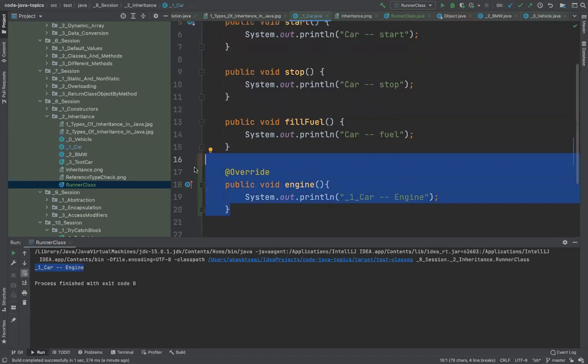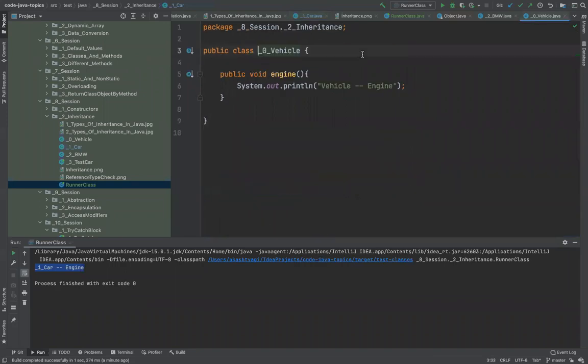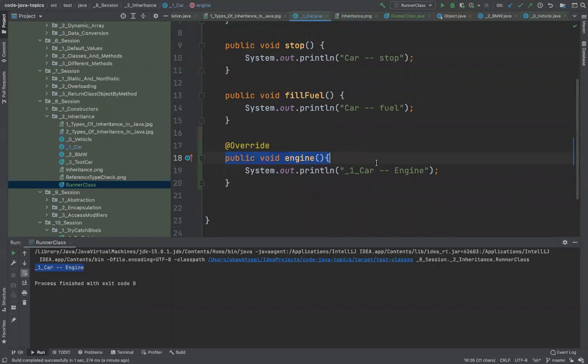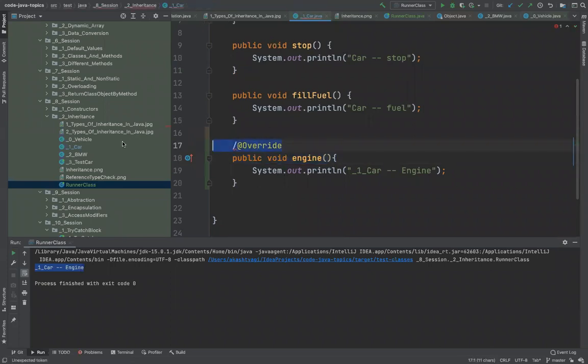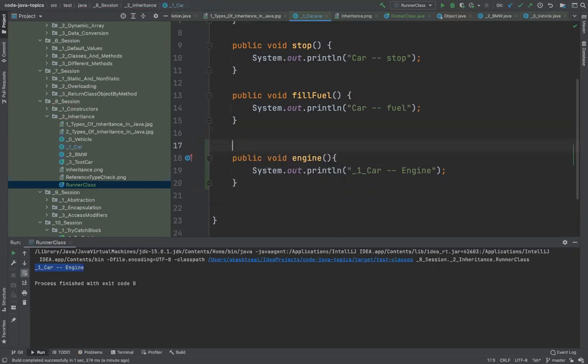So once you override something, it overrides the parent behavior. You always override something which is defined in the parent, and you use the same method signature. That's how it knows that you are trying to override the method. Now there are a few cases here, so let me not write override here. If I don't write @Override there, it will still override. You see this symbol? That means it is still overriding it. So writing @Override is not mandatory.